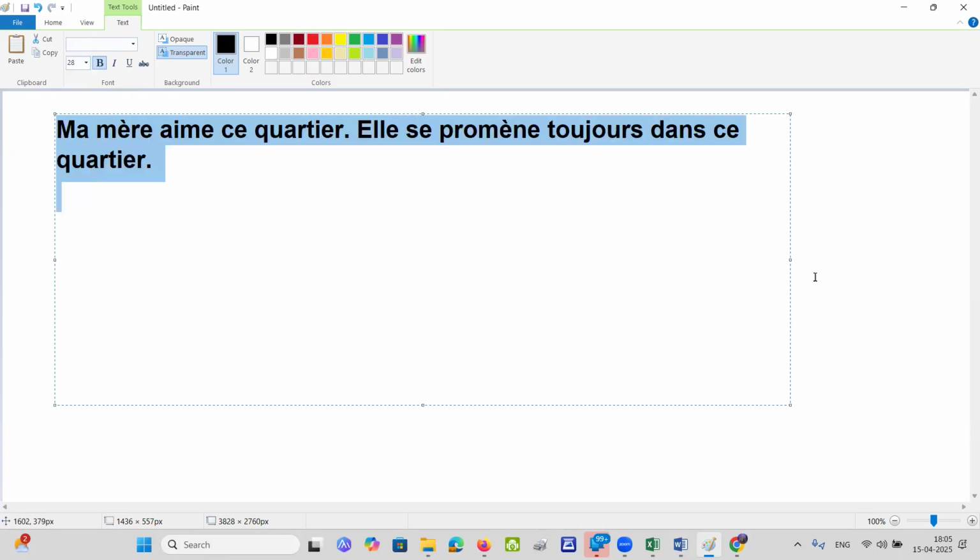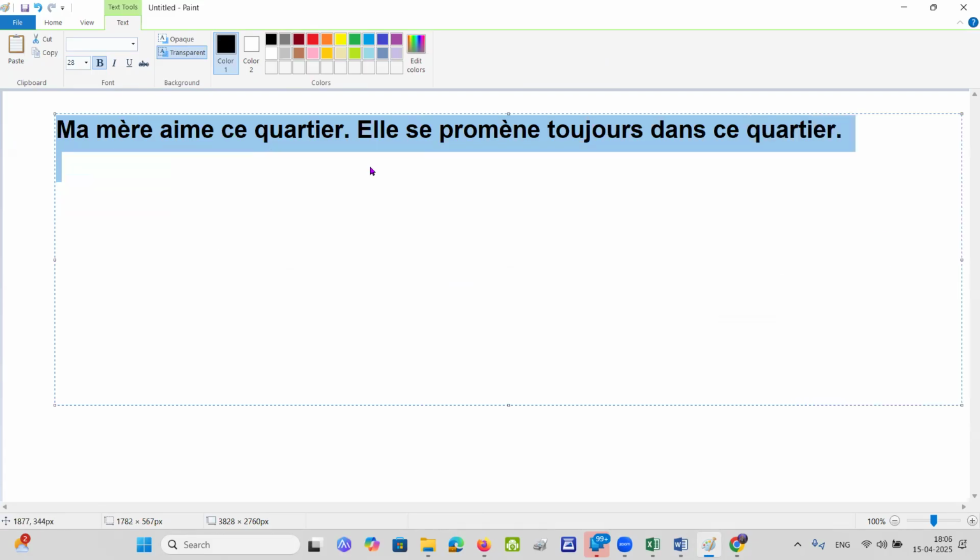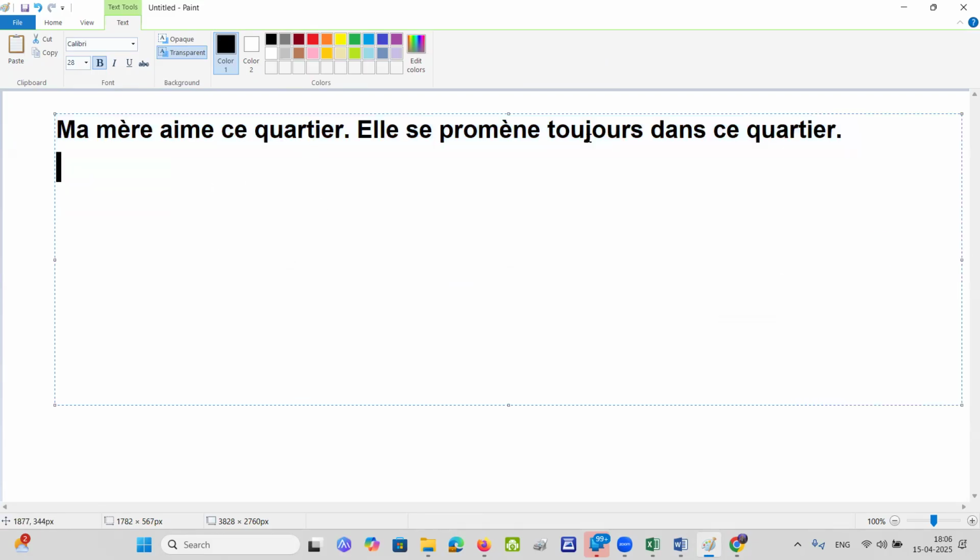We are having a repetition. Always remember that with the repetition of the same noun, this will be removed. Even the preposition will be removed.